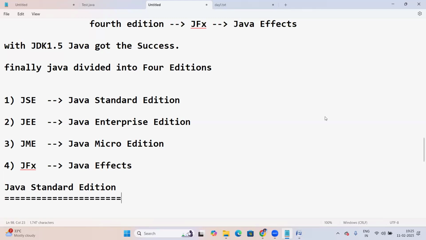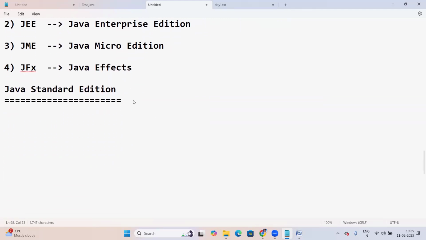Java Standard Edition is a Java technology. It's completely Java technology. Our core Java comes under Java Standard Edition. It's completely core Java, meaning all the skills of learning Java technology and Java coding. Our syllabus is completely Java Standard Edition, completely core Java.